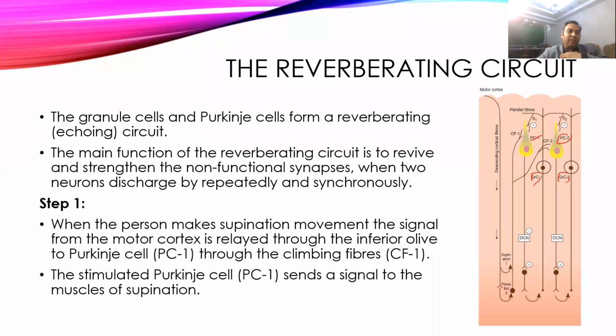So in step 1, what will happen? Suppose you are making a supination movement. The supination movement will stimulate particular cells in the body. The granule cell will excite the Purkinje cells. At the same time, it is excited through the climbing fibers. The inhibition that was happening from the mossy fibers, the climbing fibers will stimulate, and that will stimulate the Purkinje cell. Once the Purkinje cell is stimulated, it also stimulates the granule cells, and the Purkinje cell causes the supination of